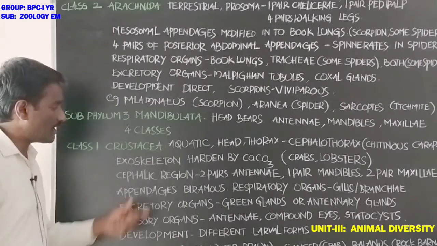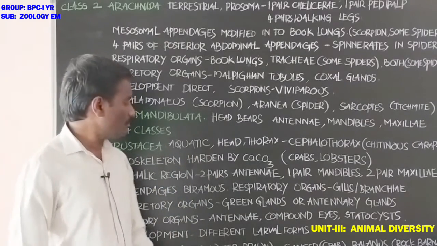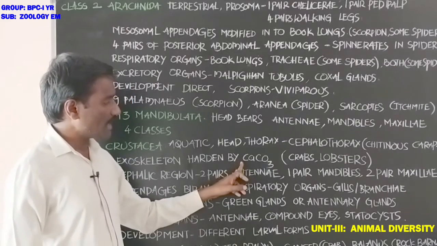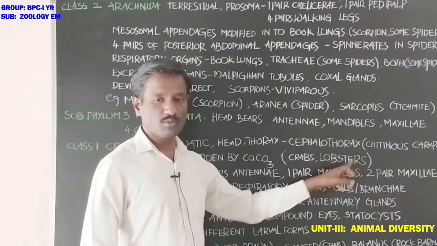In some animals, this exoskeleton is hardened by the formation of calcium carbonate, such as in crabs and lobsters.